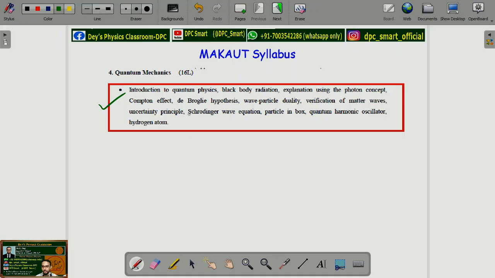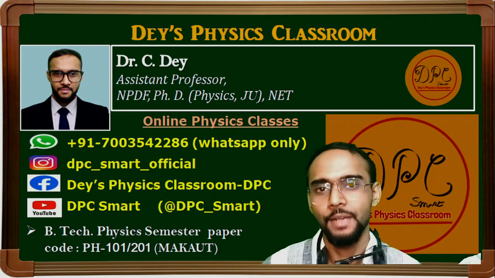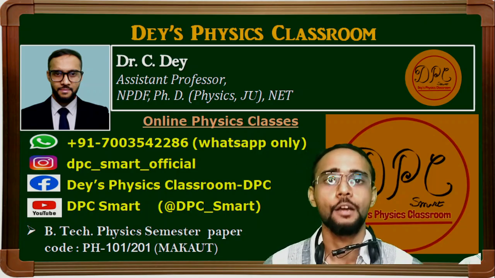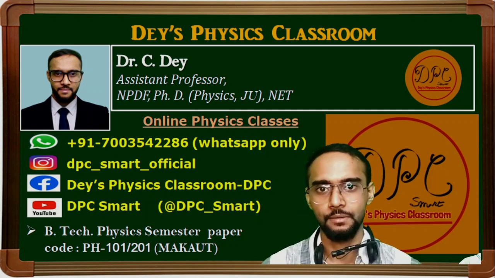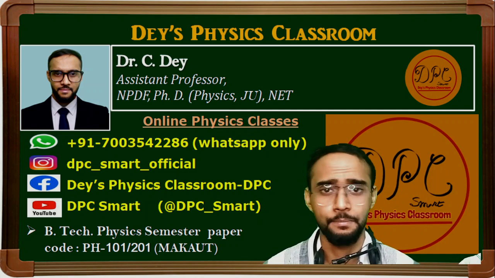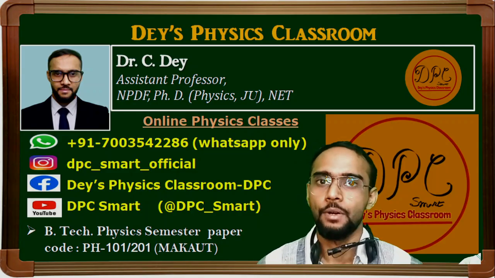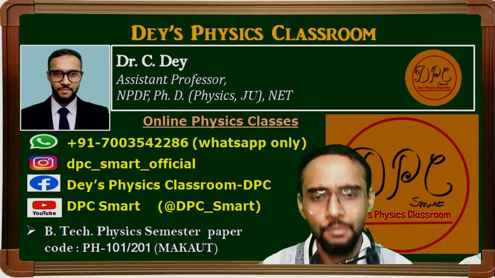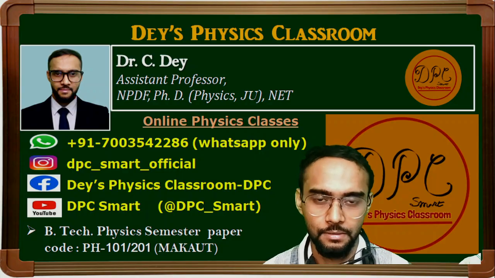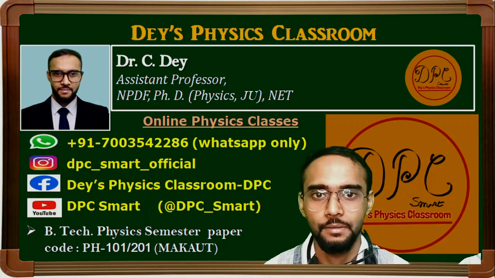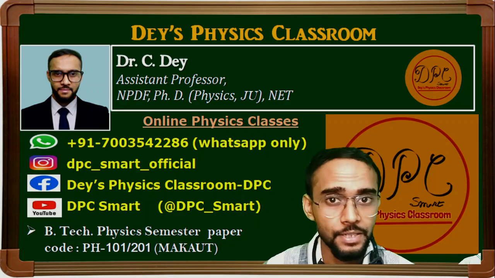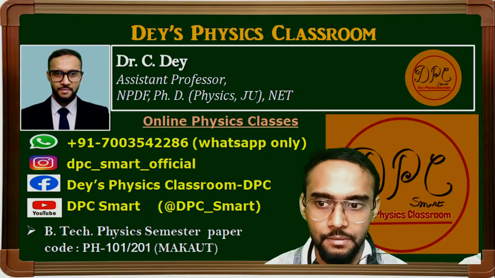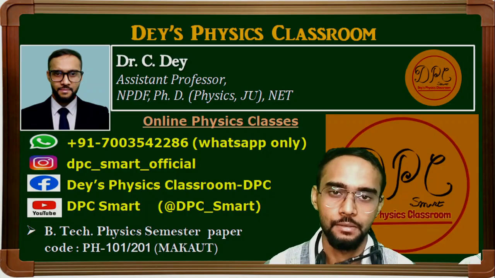So today I will start with introduction to quantum physics. Now to study quantum mechanics, we have to first know what are the backgrounds of quantum mechanics or quantum physics, or in other words, what is the origin of quantum mechanics? Why people started studying quantum mechanics or quantum physics? Now the word quantum means discrete. For example, quantum of energy means discreteness of energy, some small amount of energy which are discrete in nature, and they are called quantum of energies. So in general, quantum means discrete.